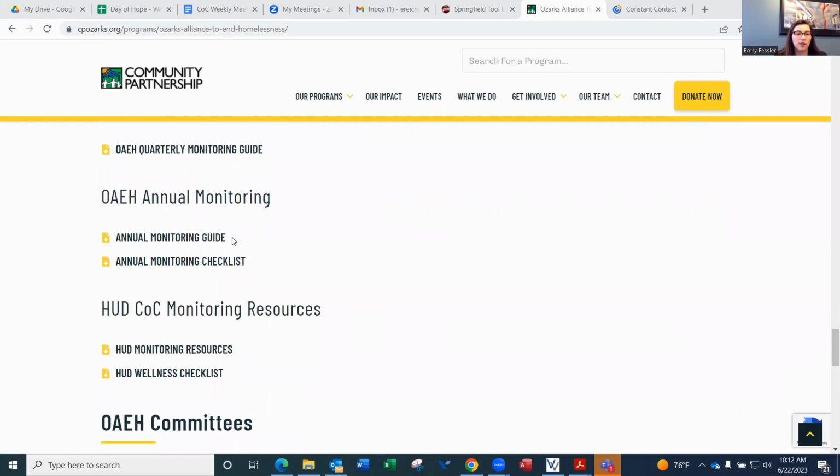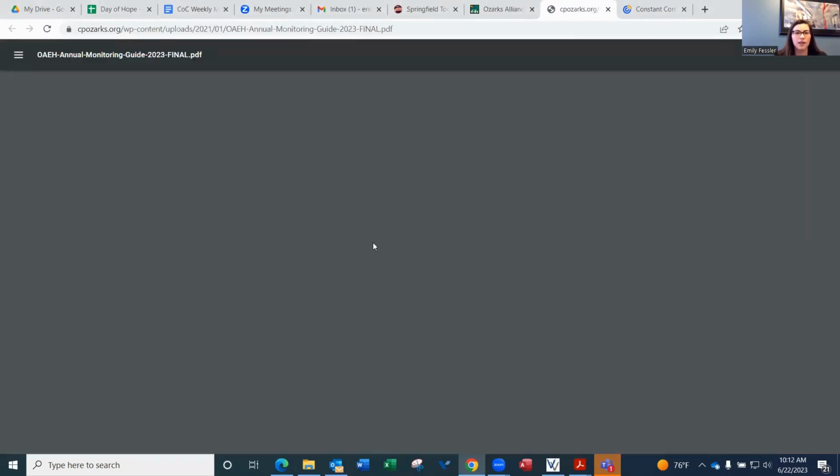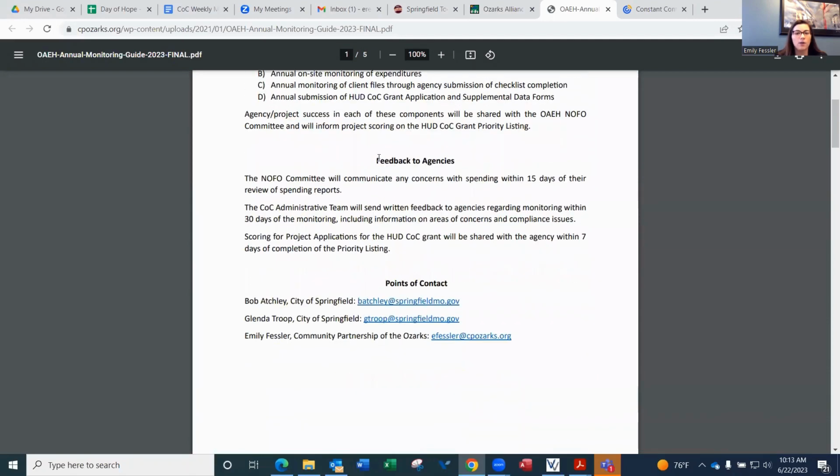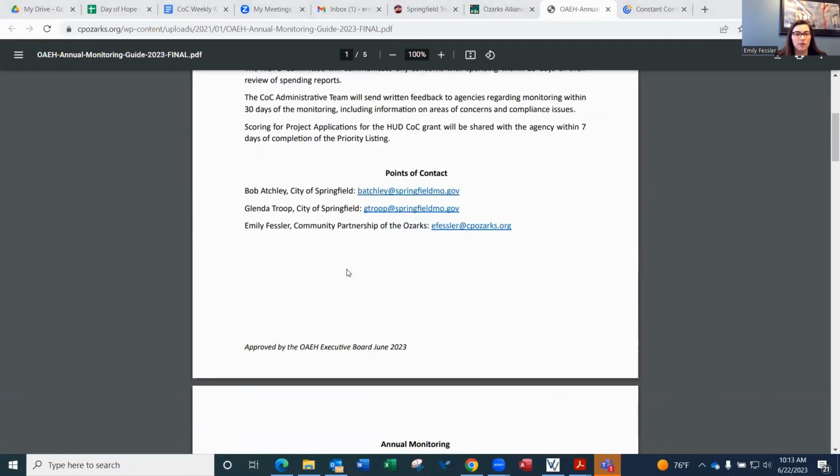For annual monitoring, you will find 2 documents. You will first find the annual monitoring guide. And this guide will open up sort of just the purpose of monitoring for the continuum of care, how you will receive feedback on monitoring, and you will also find your points of contact. So your HUD CoC administrative team is made up of Bob from the City of Springfield, Glenda from the City of Springfield, and Emily from Community Partnership of the Ozarks.